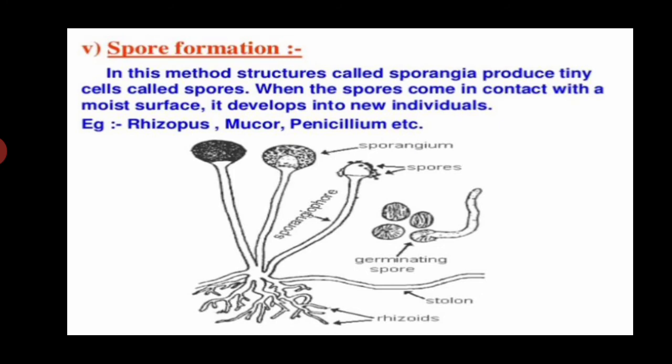The spores develop in a structure called sporangium found on slender erect fungal hyphae. Within the sporangium, a nucleus divides several times, and each daughter nucleus gets surrounded by a bit of cytoplasm to form a spore. A spore is a small microscopic structure with a thick wall. It is light and airborne. The sporangium on maturing bursts to release the spores, which in favorable conditions germinate into an entirely new organism. Example: Rhizopus, Mucor, Penicillium, etc.